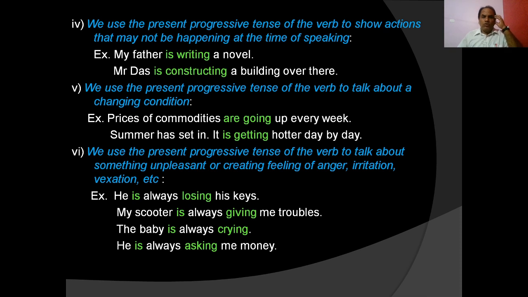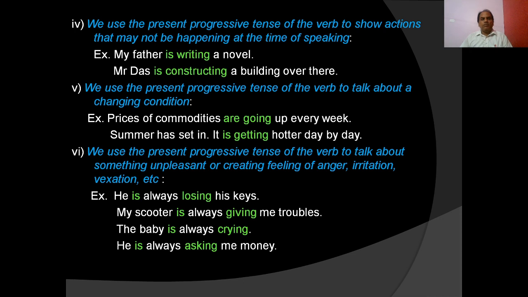Okay. We use the present progressive tense of the verb to talk about a changing condition. The prices of commodities are going up every week. Summer has set in. It is getting hotter day by day. The prices are increasing more and more. So in changing situations, we also use present progressive tense.